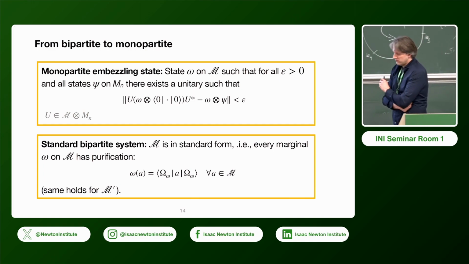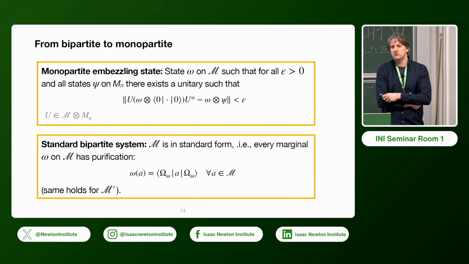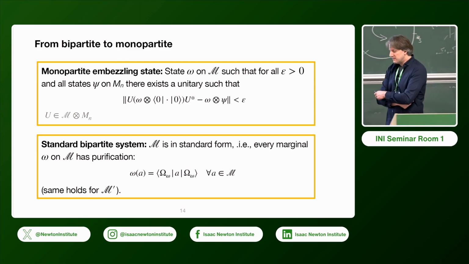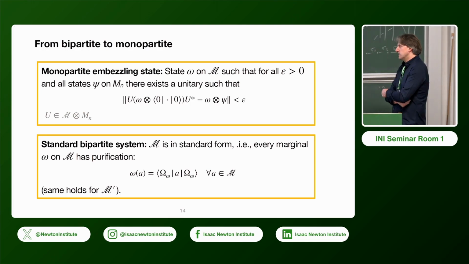I mean, we can prove the result we have also without assuming this from the beginning, but that just makes life a bit more complicated. So it's easier to assume. In a sense, in the end, you also see that M will necessarily be in standard form.